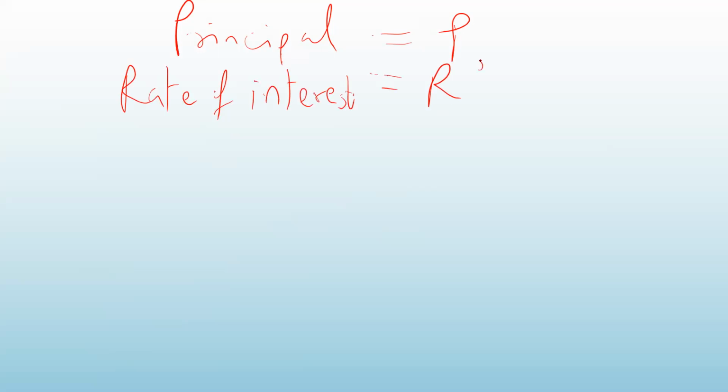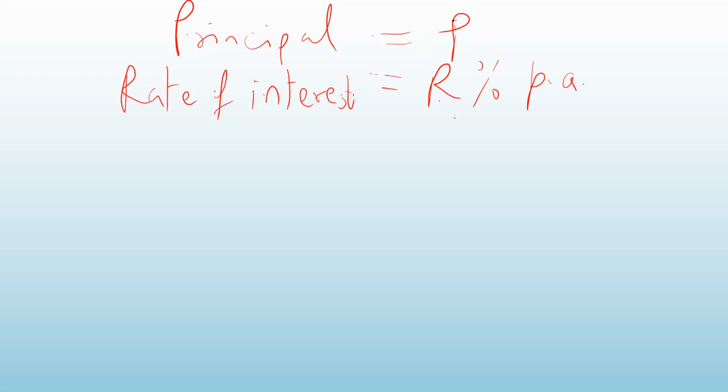So R percentage. Generally, it is defined for a particular period. So we say R% per annum. If I use the words R% per annum, this means the interest rate is R% for 1 year. For a year. And interest is calculated on the principal amount. So R% is R% of the principal.